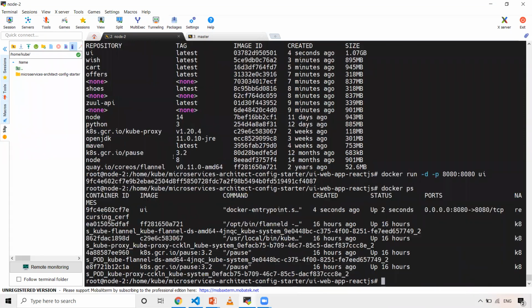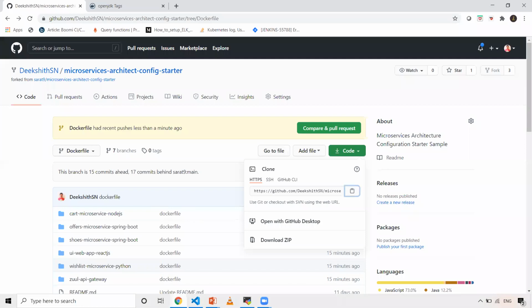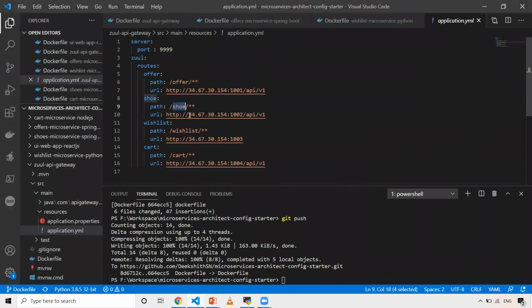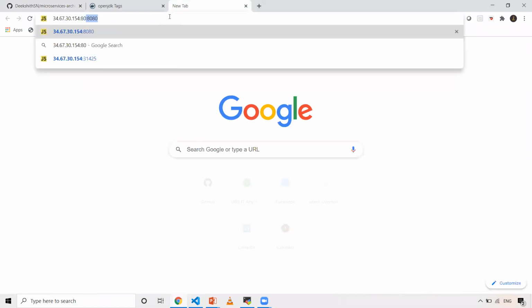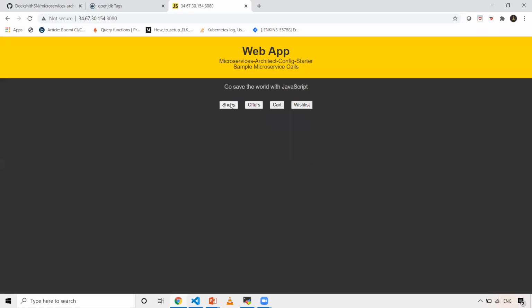So let's see docker ps, which is up and running. And then I need to take my IP address. So let me grab it from here. And then let's try to access that application on 8080. So I should be able to see the UI and other things. Basically it shouldn't work because we have still not deployed those microservices. You should get something like this. Probably this microservice is down, because we have not deployed our API gateway and also the microservices.